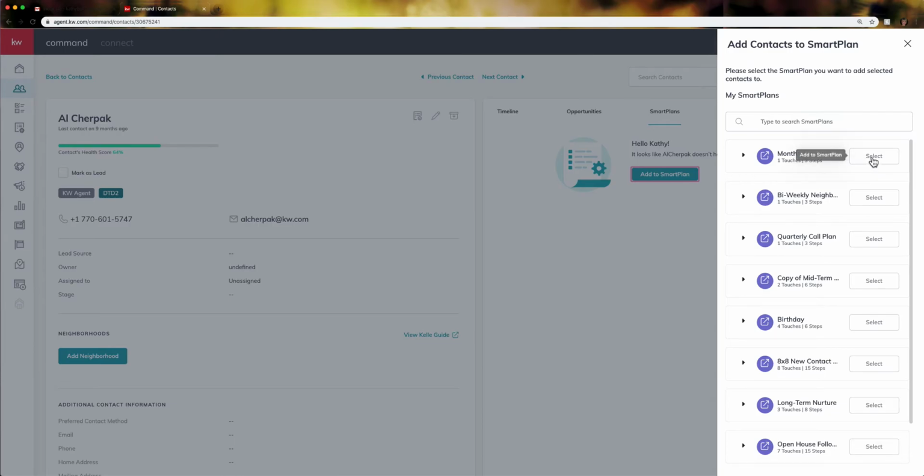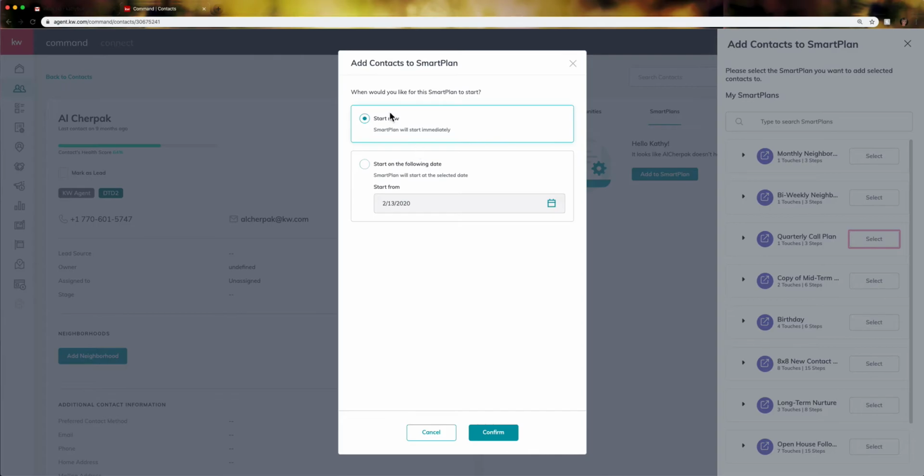Okay, and I can just hit select on whichever one I want to add. Now once I click on adding that Smart Plan, they've added a new feature here: you can start the plan now, or if you are going through and adding numerous contacts to Smart Plans, you may want it to not start today.